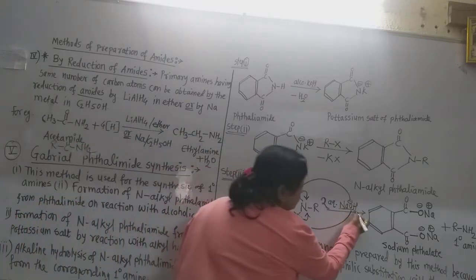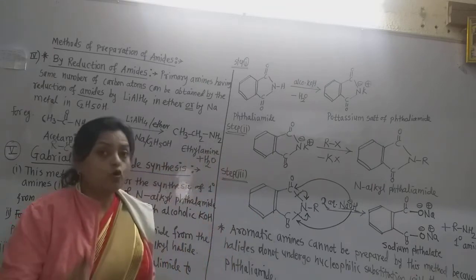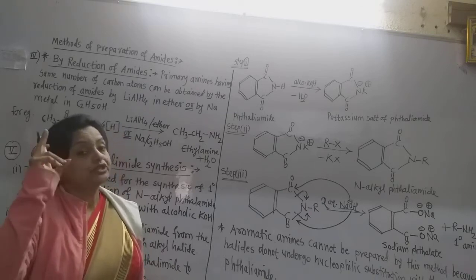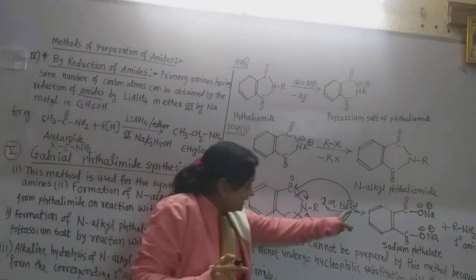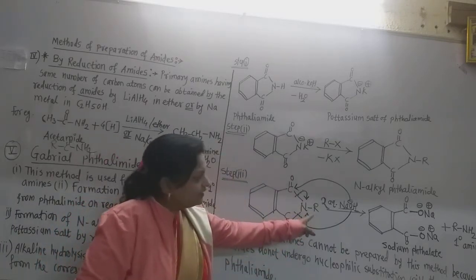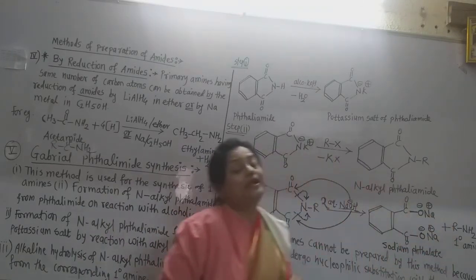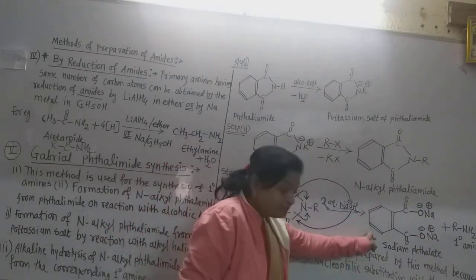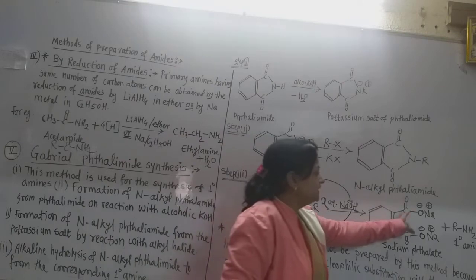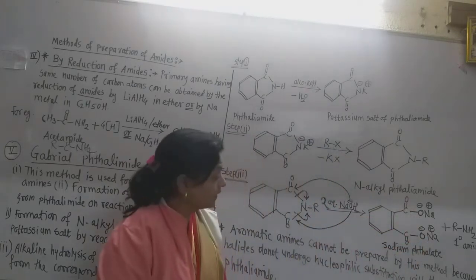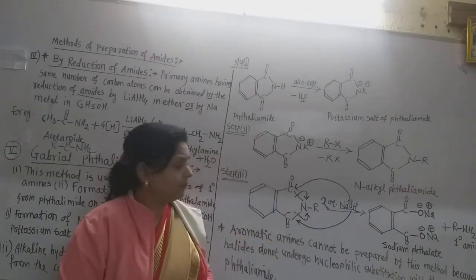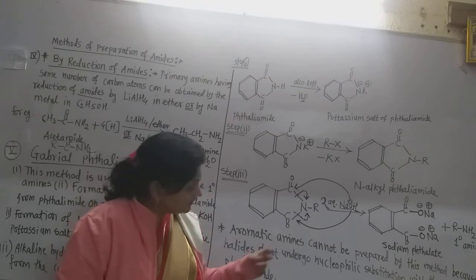To that, the H plus ions of both NaOH, that is the 2 molecules of NaOH have 2 hydrogen ions, react with this nitrogen, and there is formation of this RNH2, that is the primary amine. This is our main product, that is the primary amine, and this is the byproduct. Remember that. What is then formed? This ONa gets attached to the carbonyl carbon, both of the carbonyl carbons, and this is the sodium phthalate, that is a salt also, as it contains the sodium positive charge and oxygen has negative charge.